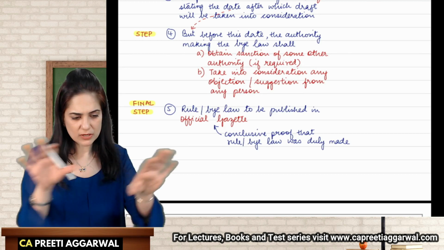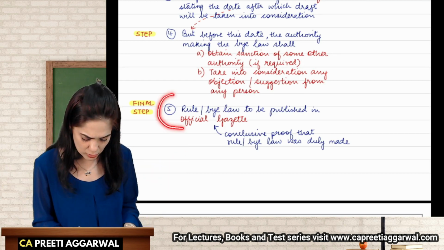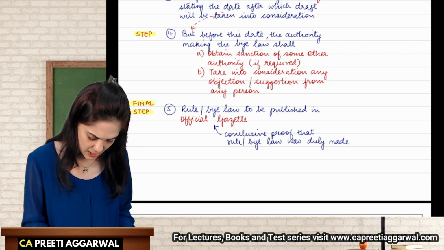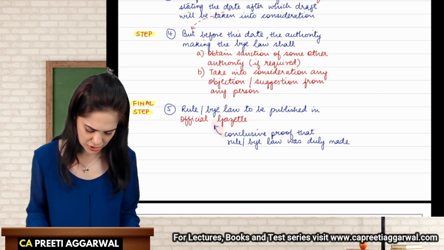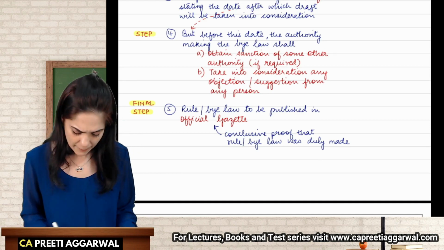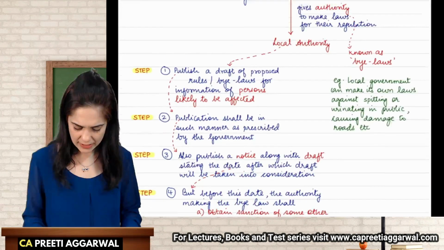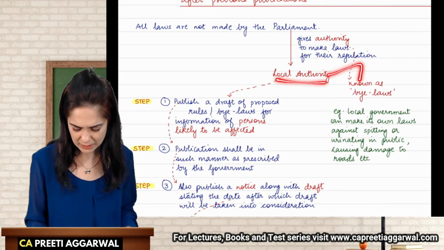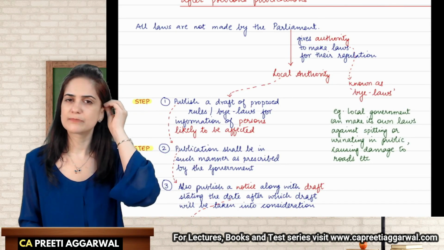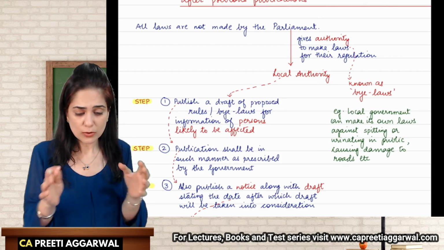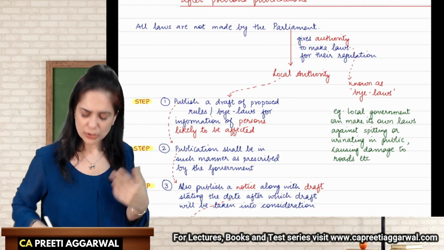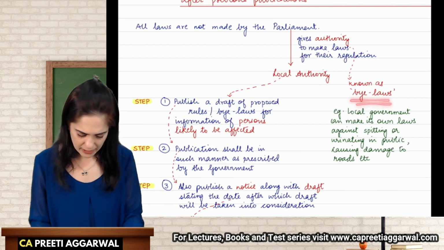Then after the discussion, the rules or bylaws shall be published in the official gazette, and once they are published in the official gazette, it is understood that the rule or the bylaw is just like a law. Like I explained, the local authority has made some law that no spitting in this area, person found guilty will be subject to a 5,000 fine. This rule is applicable only in the municipality of my area. So these are just like a law, they are bylaws.